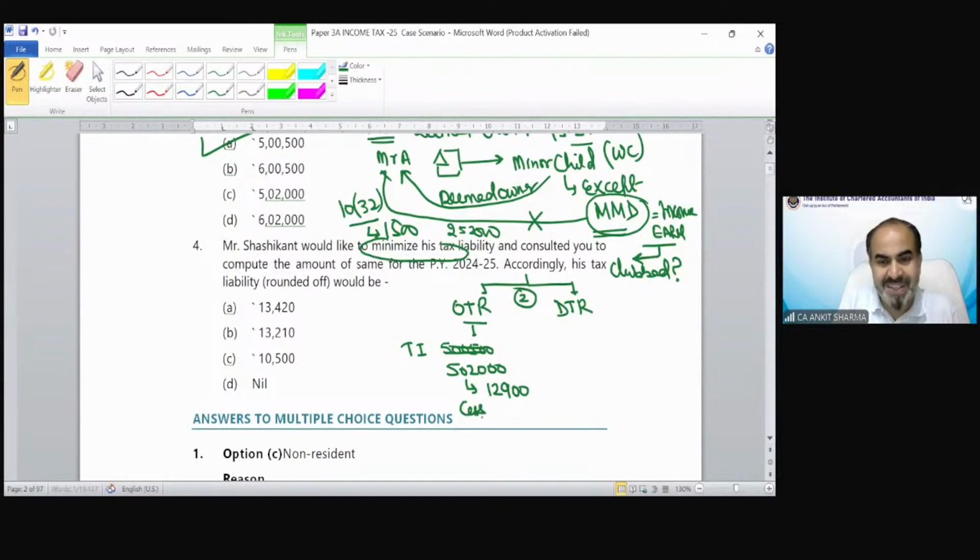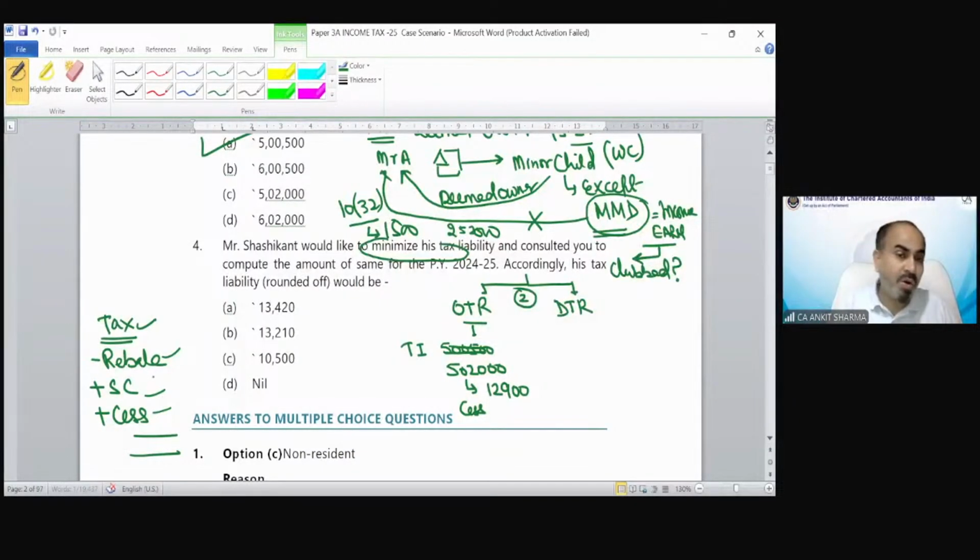Then the 4% cess. We cannot claim rebate because income is exceeding 5 lakh. I have already told you in the basic concept chapter: always use this format to calculate tax. Tax minus rebate plus surcharge plus cess. So if you follow this format in each question, you will not forget about the rebate concept.